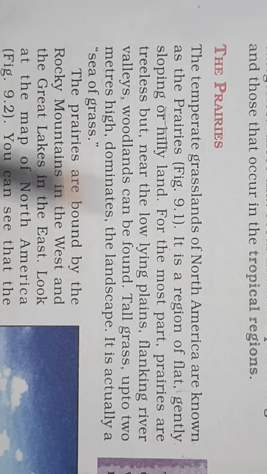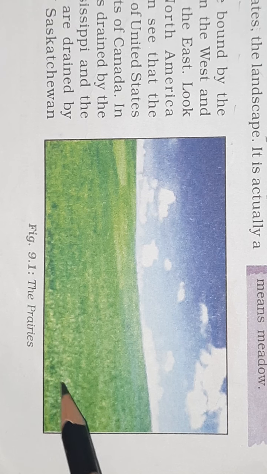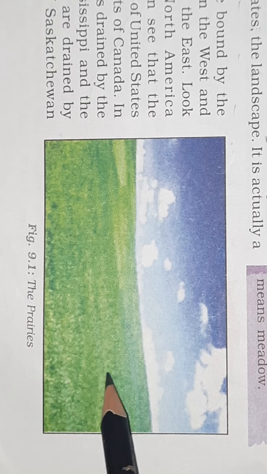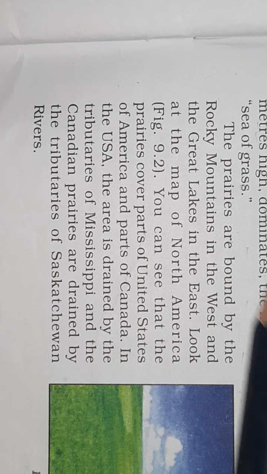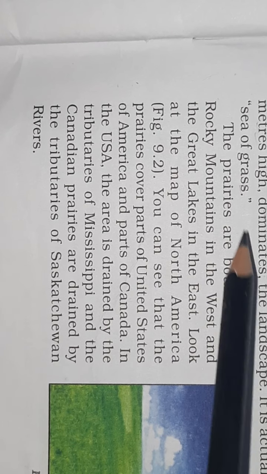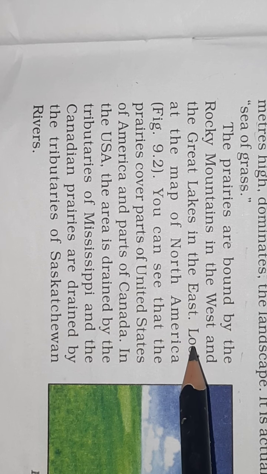Here also, beta, just look at the picture of prairies. Wow, what a beautiful and tall grass, as you can see here. It's up to 2 meters high and dominates the landscape. Okay, and actually a sea of grass, you can say that. The prairies are bound by the Rocky Mountains in the west and the Great Lakes in the east.